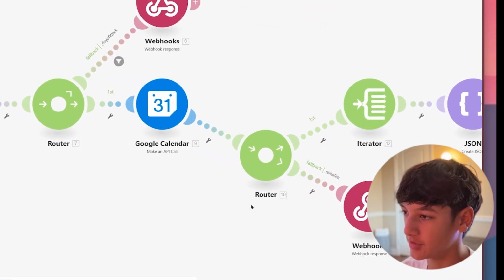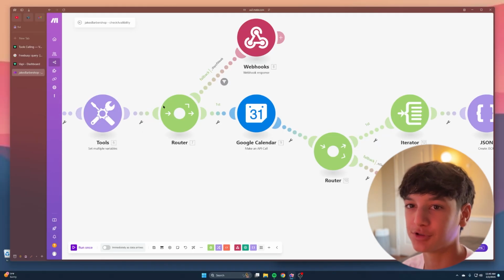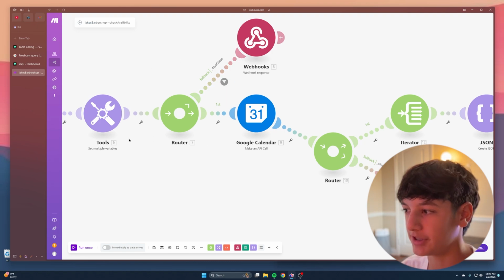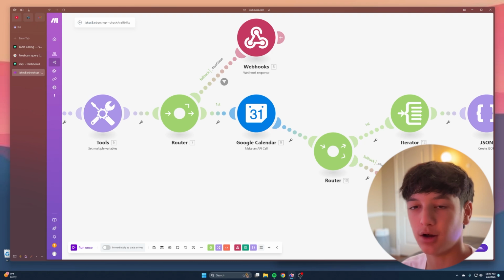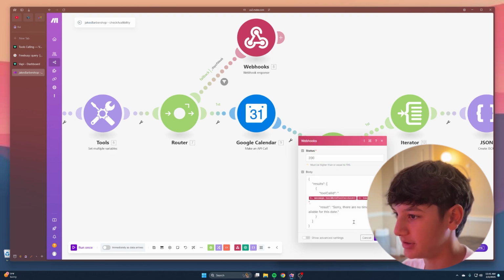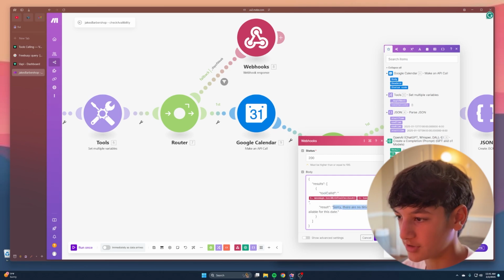Okay, so now we're coming over to the second router, here's the same format. This one is just for if they say something that you would never have an appointment for, like a Saturday at 10, if your business is never open. This is actually to prevent overbooking. You can just leave that blank, but here's the body. So if this, then sorry, there are no available time slots for this date.